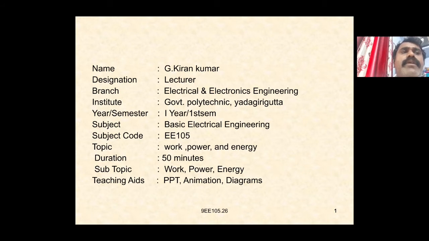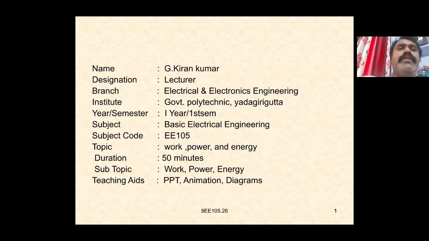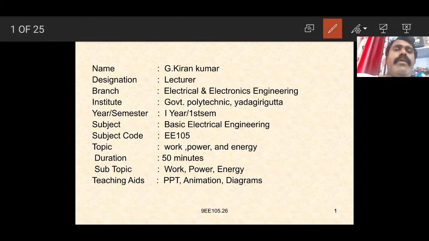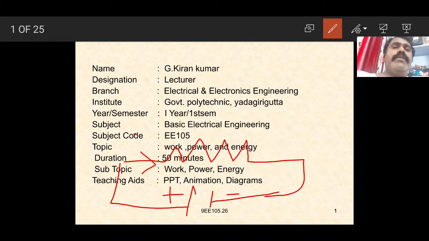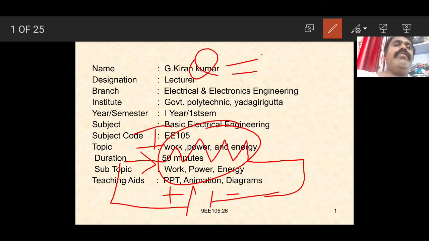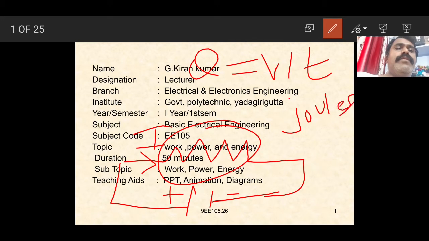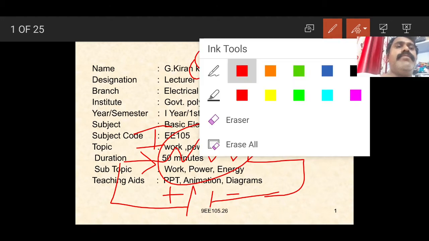In the case of an electrical circuit, work is said to be done by passing current through the coil or the conductor. Here a resistance can be connected and a voltage can be applied. By passing the current through the conductor, some work can be done. The work can be indicated by the letter Q, which is equal to V into I into T. It is measured in joules. It is the work that can be done in an electrical circuit.